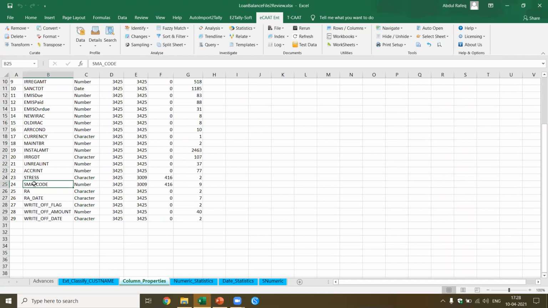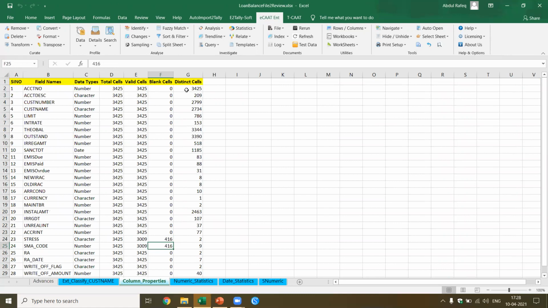For example, the stress and SMA code have 416 blanks. Similarly, distinct cells. This is very, very important. Now, at one glance, you are able to know the total number of cells. Now, in account description, if you have to group them all together, there are totally 209 types of account descriptions.